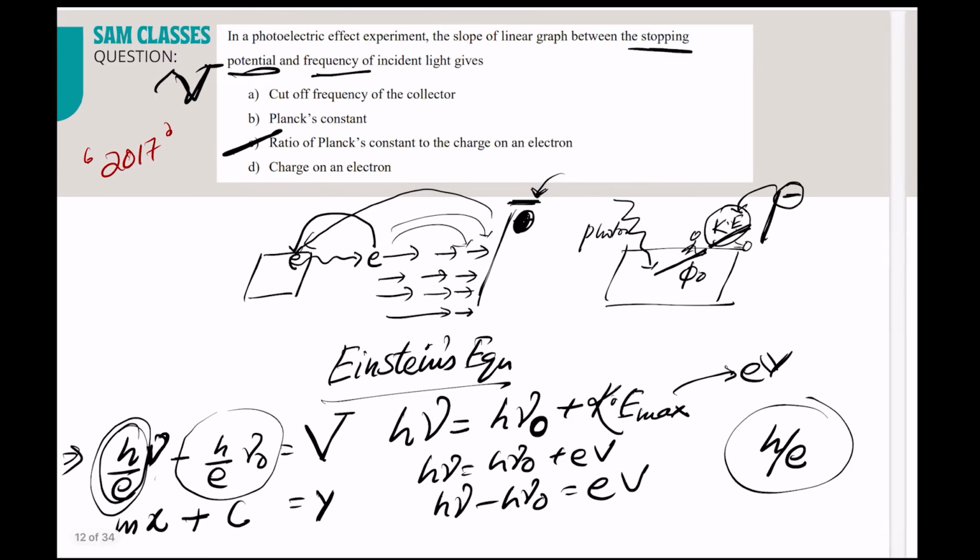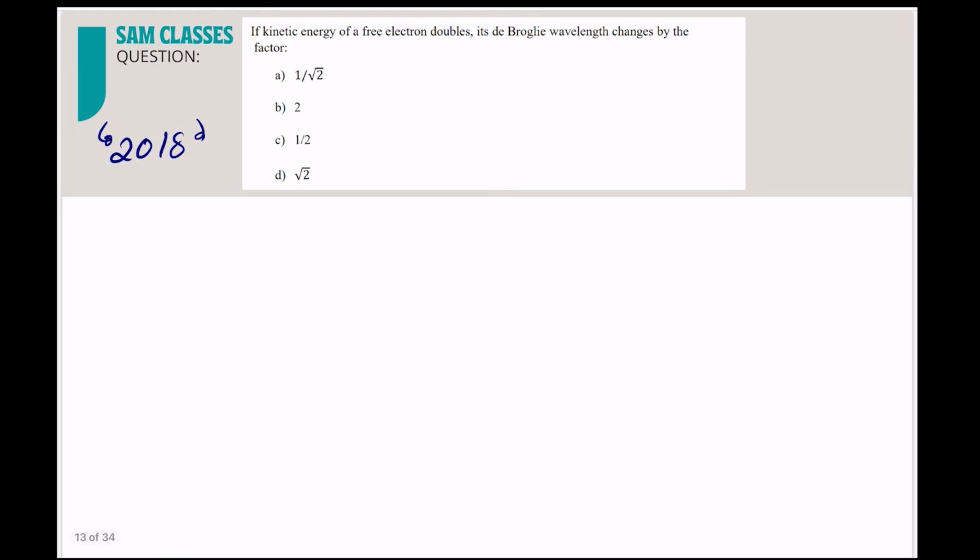Okay. Now let's see the next part. If the kinetic energy of a free electron doubles, now suddenly a bumper offer. What happens? Kinetic energy doubles, what will be the change in wavelength? See, all the questions are almost similar to this only. If you mug up a few formulas, dual nature is killed. So lambda, sir, we know is h by p, that is equal to h by root under 2m kinetic energy. Correct. Now what you said, sir, kinetic energy doubled.